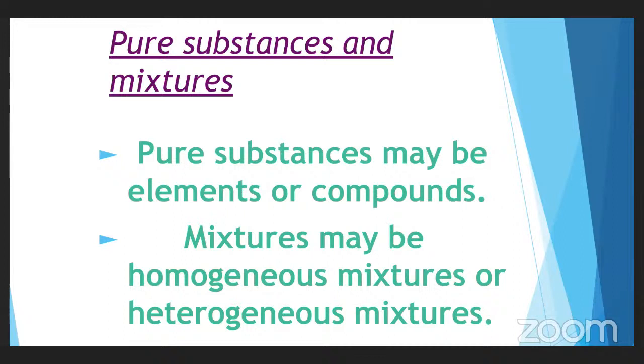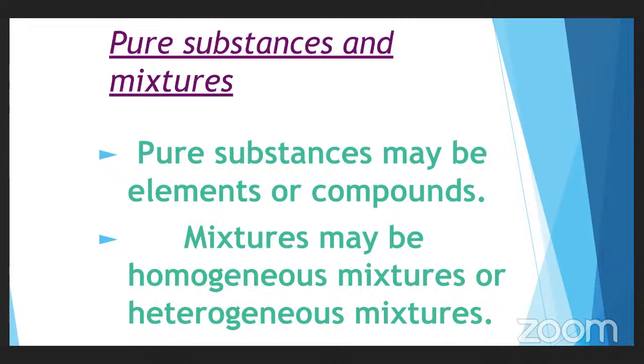Let us understand first what a homogeneous mixture is and then what a heterogeneous mixture is. Look at the name. Homogeneous. Homo means what? Same. Hetero means different.